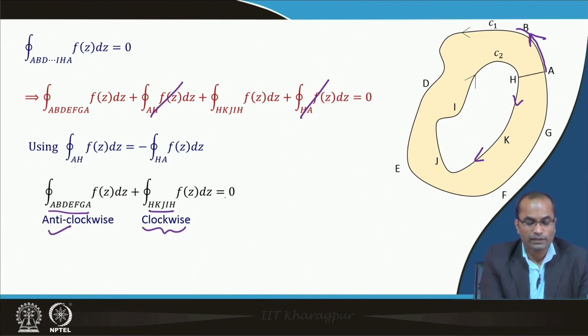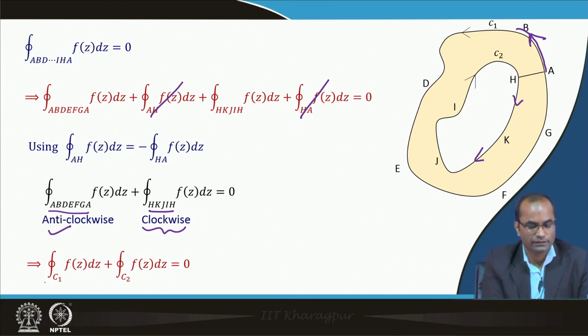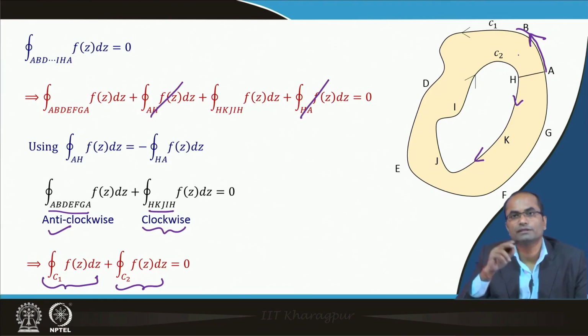And the sum of these two is equal to 0, with the notation we have taken in this format, that the first curve is C1, the outer one, the second is C2, which is traversed in the clockwise direction. The C1 is traversed in the anti-clockwise direction.